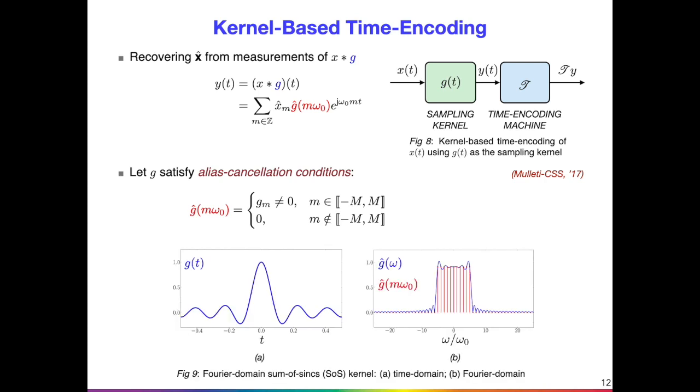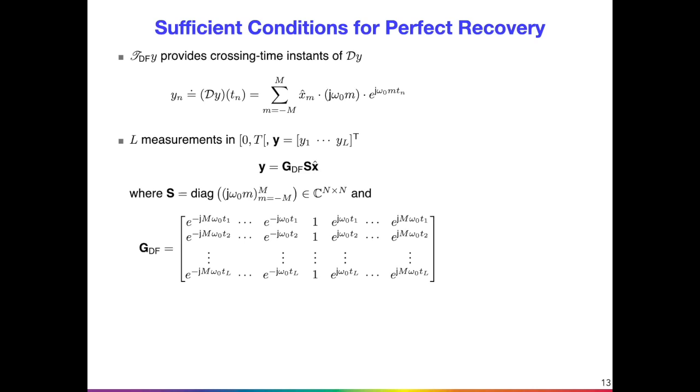An example of a kernel that satisfies the alias cancellation condition is a Fourier-domain sum of sincs, or SOS, kernel. In this case, we see that g_m can be set to 1 over the integer set. Using the t-transform, we compute the samples of the derivative of the filtered signal, which has the following relation with the Fourier coefficients.